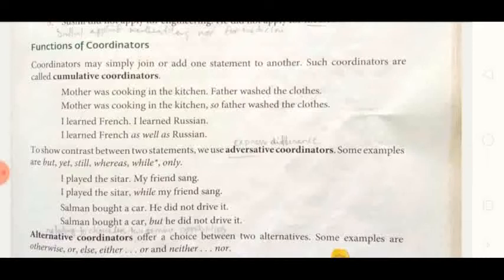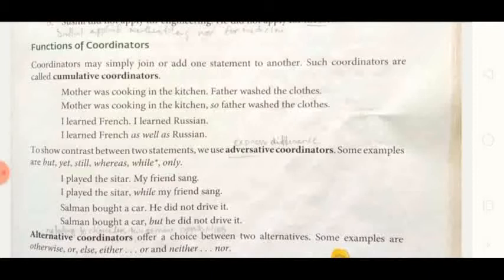Functions of coordinators. Here I am going to send you this lesson's PDF so that if any one of you does not have the textbook, he can go through the lesson. That is why I am sending the PDF of this lesson also. Otherwise, only the answers are sufficient. But if you want to study, then if the lesson is there with you, it will be helpful.